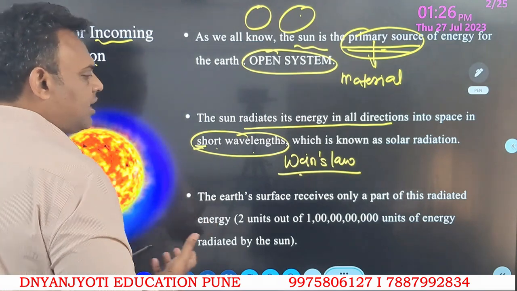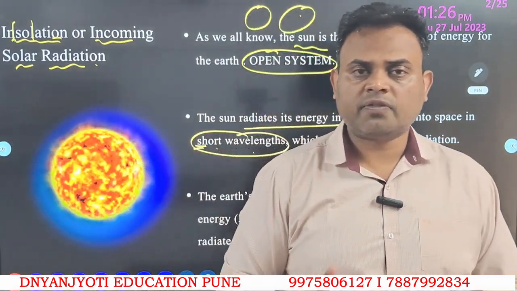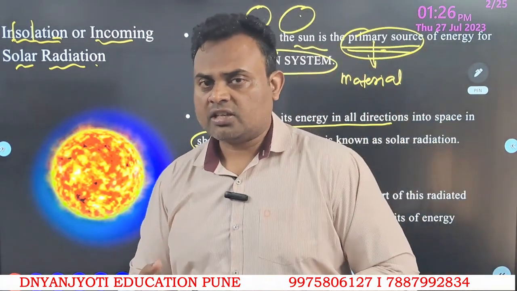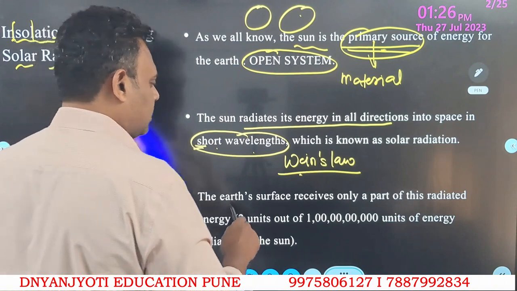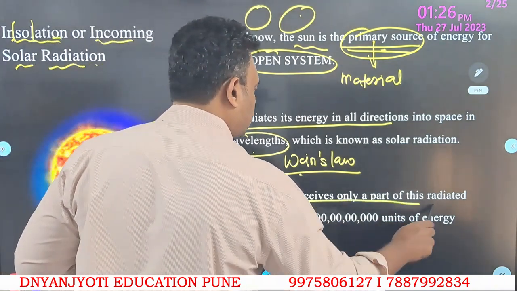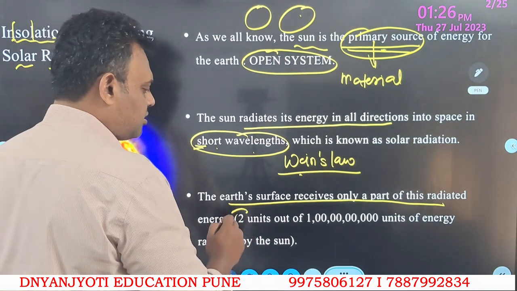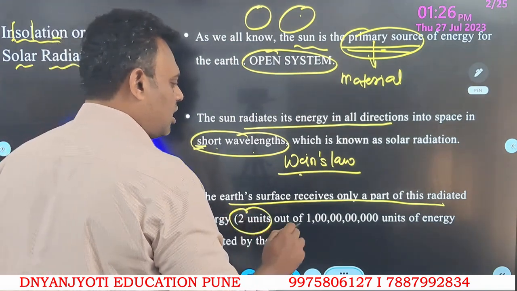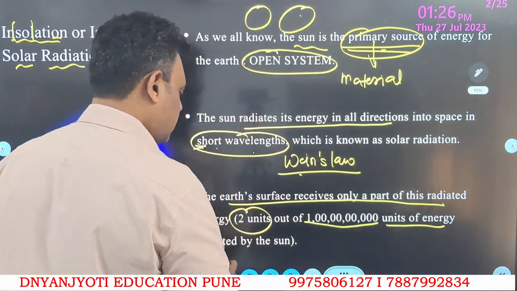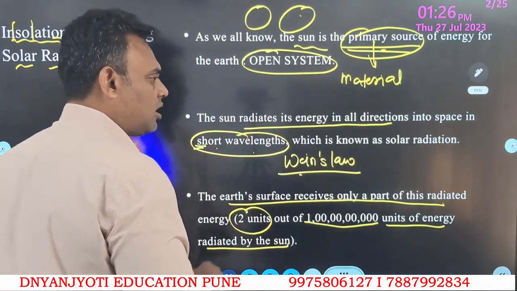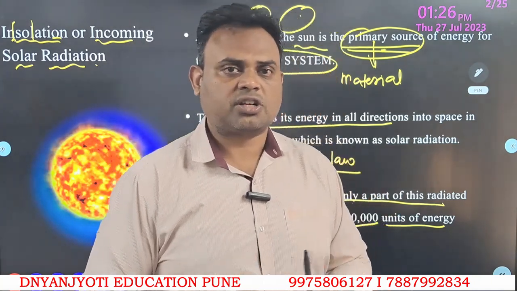To have an idea how much energy the earth is actually absorbing from the sun, we can have a small equation here: the earth's surface receives only a part of this radiated energy. It receives only 2 units out of 1 crore units of the energy radiated by the sun. In such a small amount, the whole earth is trying to sustain itself.